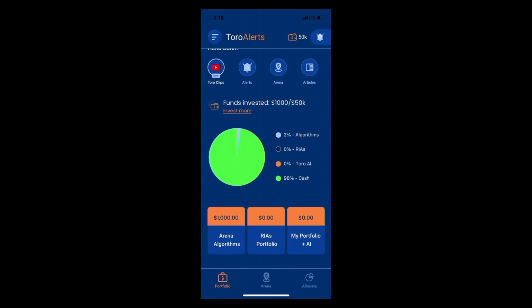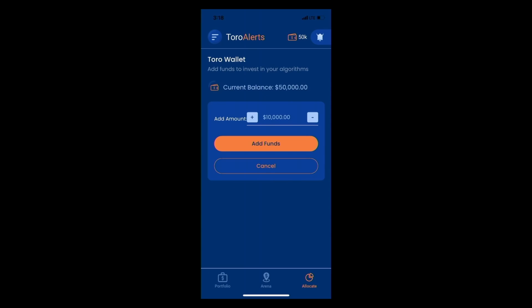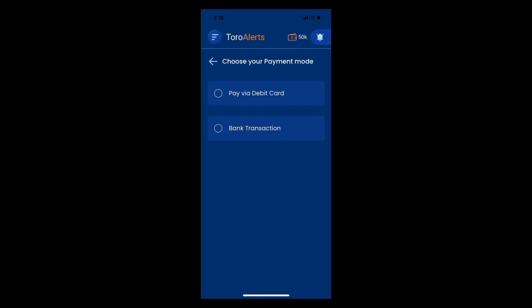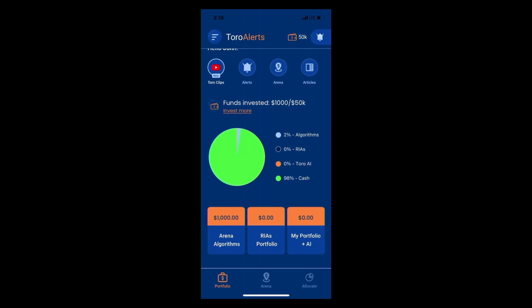This is the landing page, where you can see that the user has about $50,000 in cash. He can add more funds with his bank transactions or with a debit card. Once it's available, he has three options. The first option is to invest using an AI, which is on the extreme right-hand side. The center one is if he wants to invest with an investment advisor. And the third is if he wants to invest with an open trader who has built a strategy.